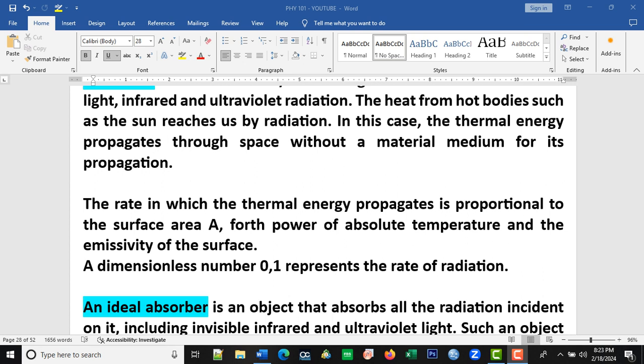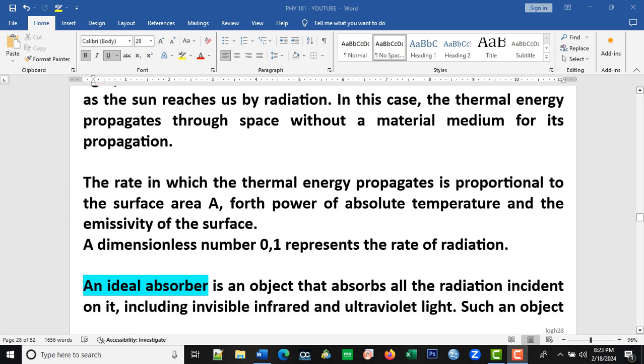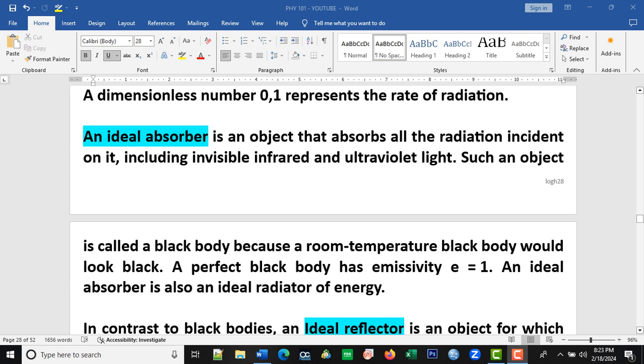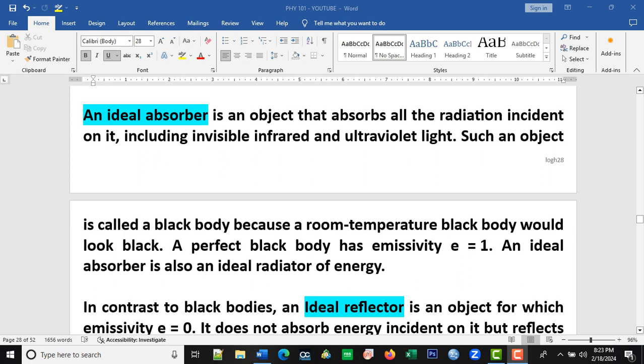Okay, so when we talk about emissivity, it's just a dimensionless quantity. A body that has emissivity of 1 is simply referred to as an ideal absorber. If a body has emissivity of 0, then that body is simply referred to as an ideal reflector. What is an ideal absorber? An ideal absorber is an object that absorbs all the radiation incident on it. A body that has the potential to absorb all the incident radiation that falls on it.